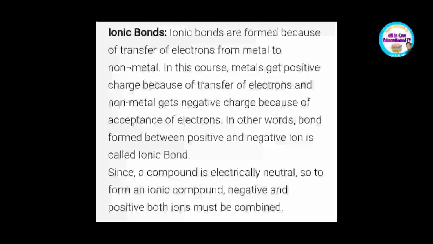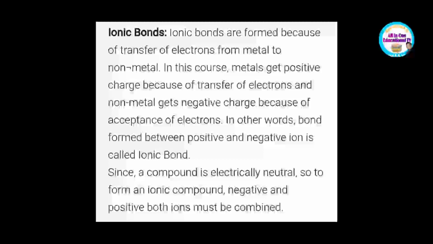Ionic bond. Students, we studied previously that metals create positive ions by losing electrons and non-metals create negative ions by gaining electrons. So positive and negative ions attract each other and therefore an ionic bond between metals and non-metals is formed.